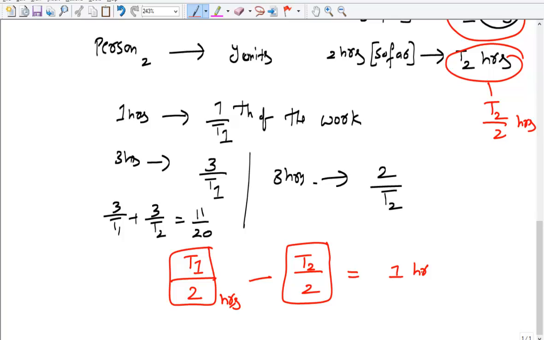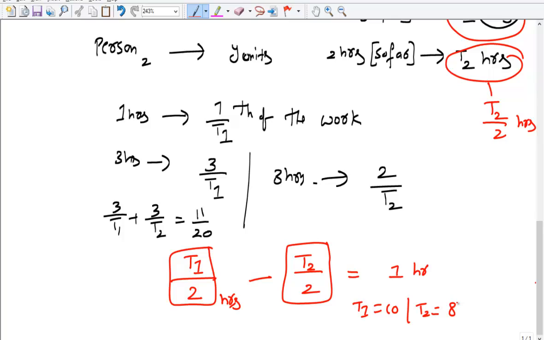The gap, because he started 1 hour before. This must be very easy. It means, so T1 is equal to 10 and T2 is equal to 8. This is the only possibility.